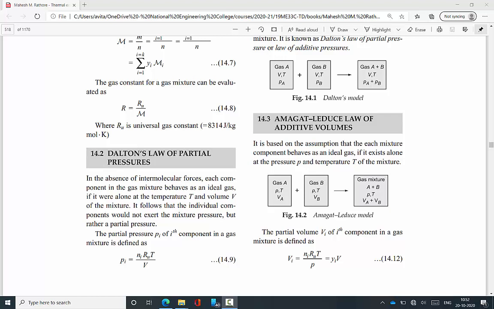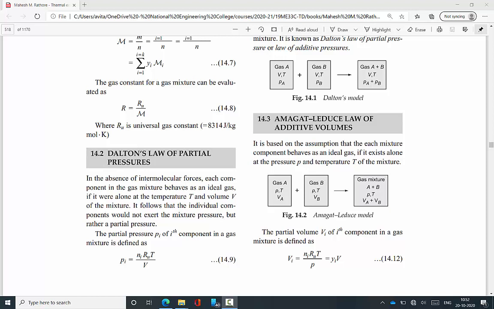Welcome, friends. Yesterday we discussed some concepts related to ideal gas mixtures: Dalton's law of partial pressure, mole fraction, mass fraction, universal gas constant, and molecular weight. Those things are completed. Today I want to solve problems related to mole fraction, mass fraction, and Dalton's law of partial pressure.